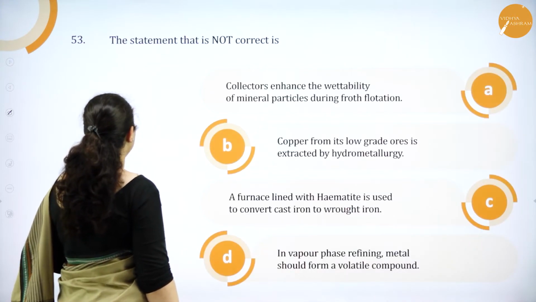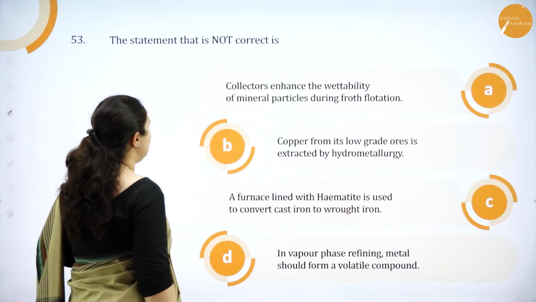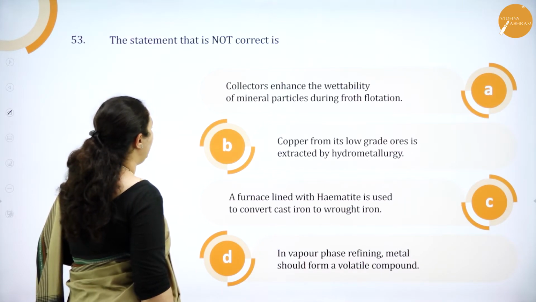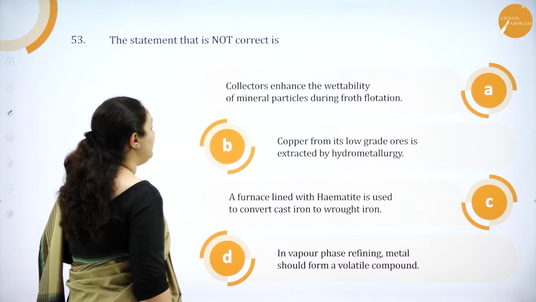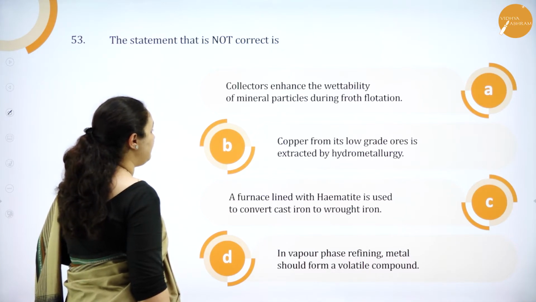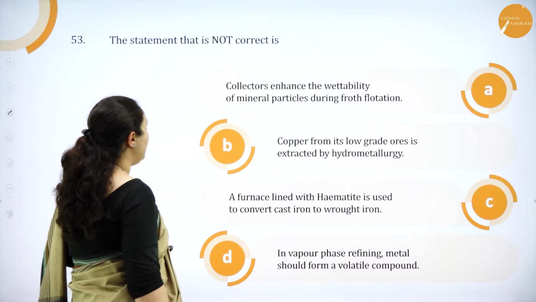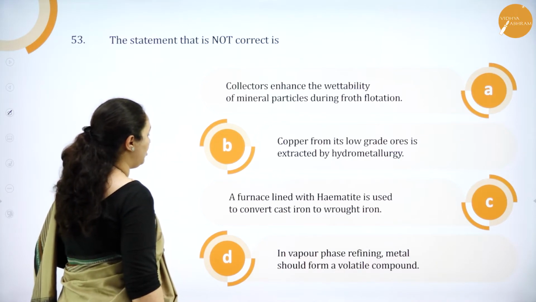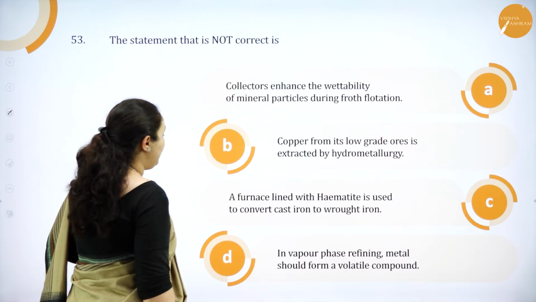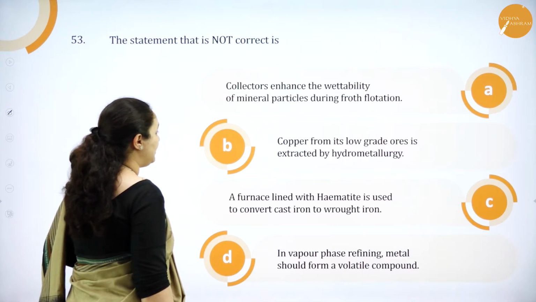Next question. The statement that is not correct is: collectors enhance the wettability of mineral particles during flotation; copper from its low grade ore is extracted by hydrometallurgy; a furnace lined with hematite is used to convert cast iron to wrought iron; in vapor phase refining, metal should form volatile compounds.